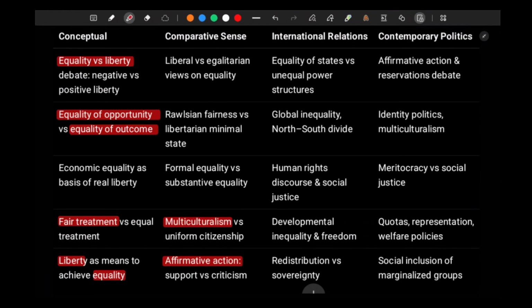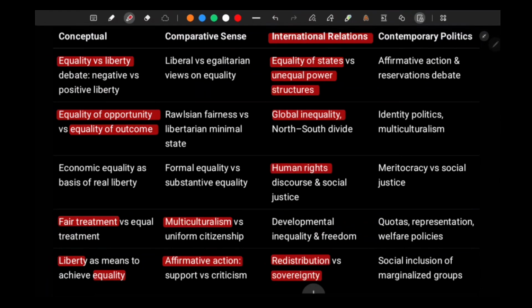How equality is related to human rights, to global inequality, right? Redistribution and sovereignty, how equality is related to that. How equality as a concept is reflected in international relations and relations between states, how unequal power structures are there, right?